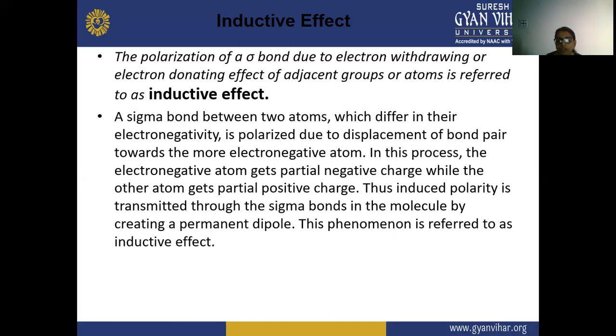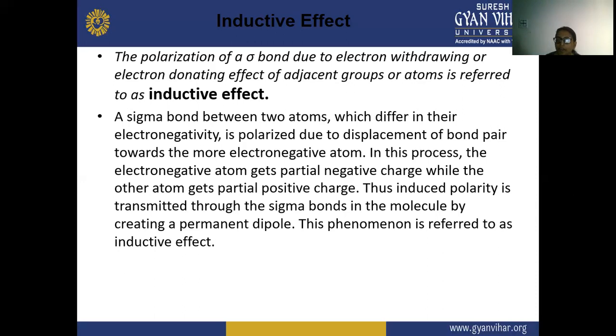If any group, a functional group, is attached to a compound, then due to that group, which may be a withdrawing group or a donating group, withdrawing means that they are taking the electrons, like chlorine, the halogens. These are strong, highly electron withdrawing groups. So if they are attached to any functional group, it means they are withdrawing the electrons from it.